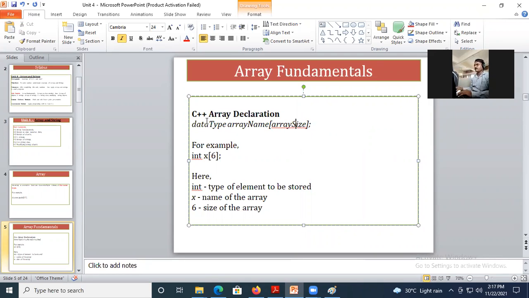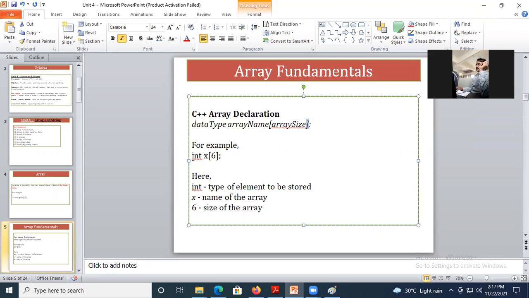So data type, that means integer, float, character, string. Here you can give the name of array, and in bracket, remember here we are using square bracket. Round bracket use करत नाही आपण. Round bracket हे function साठी use केले जातात. We are using square bracket. Square bracket is used for array. Remember these two things. You are using round brackets for function and you are using square brackets for array.